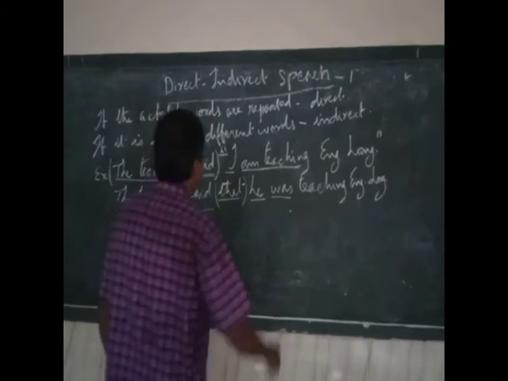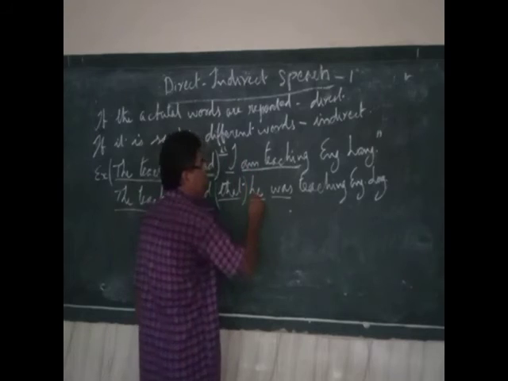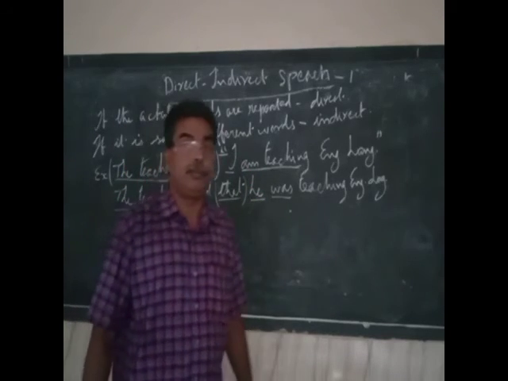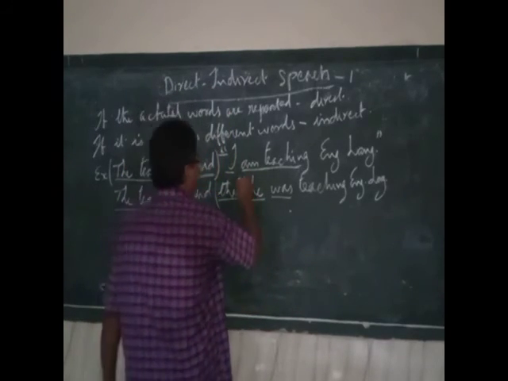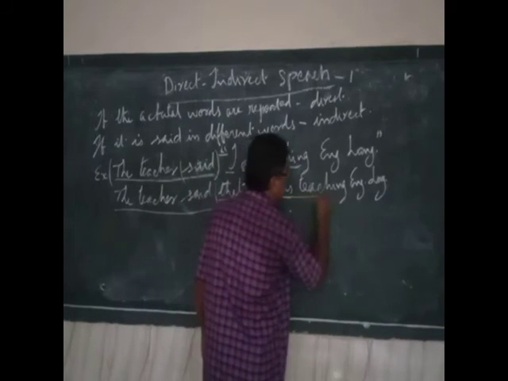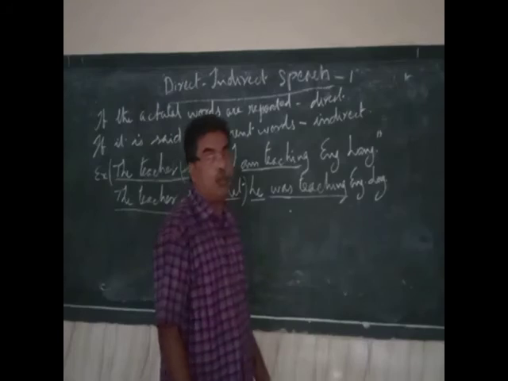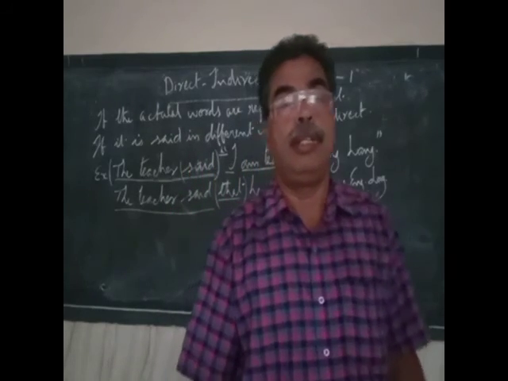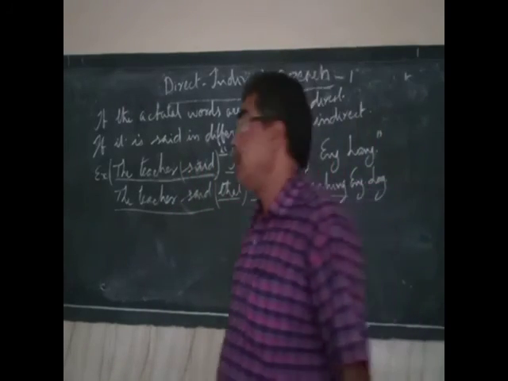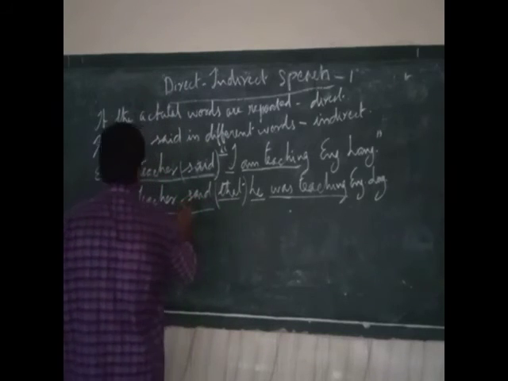And then this I as a pronoun has changed into he. Here the verb is in present continuous tense, and that has changed into past continuous tense. This am is changed into was.